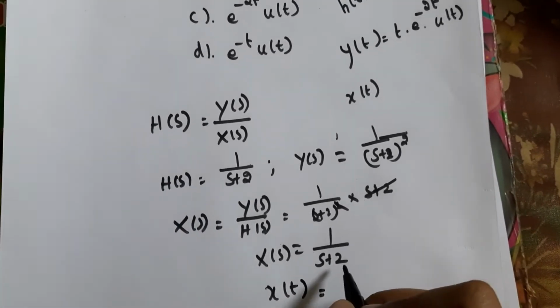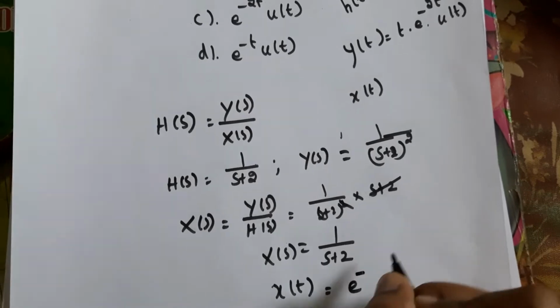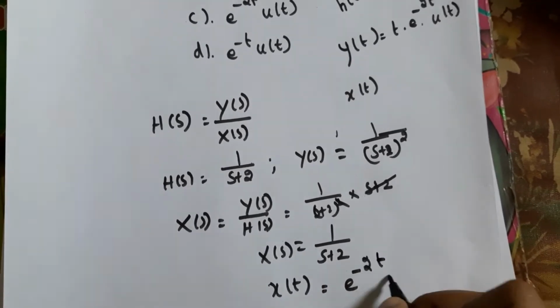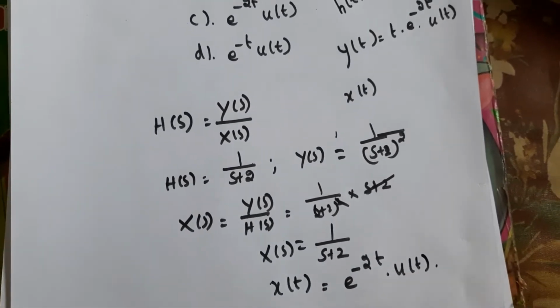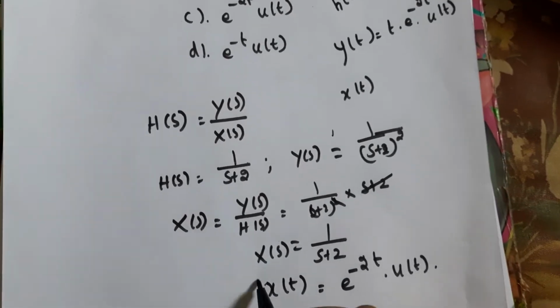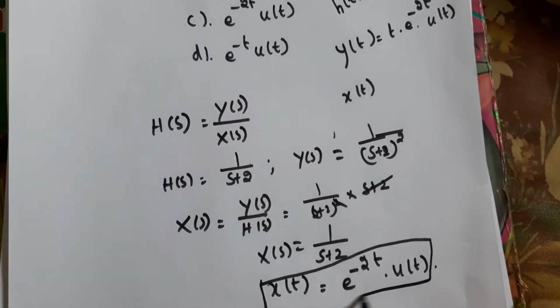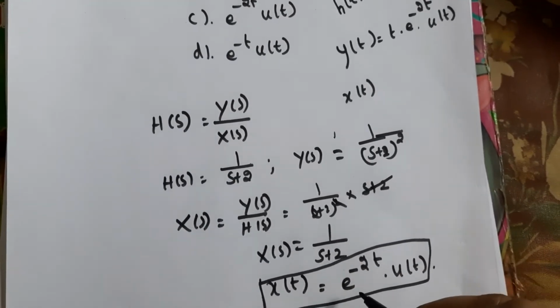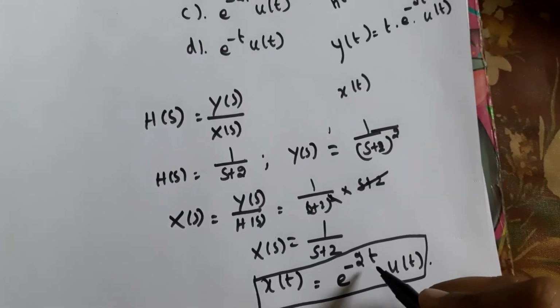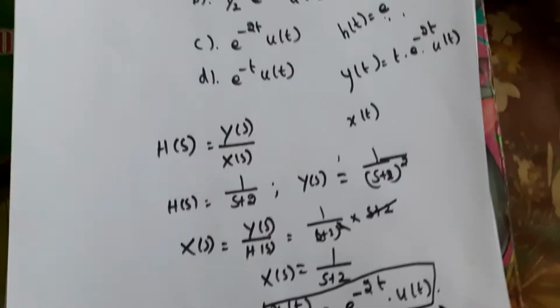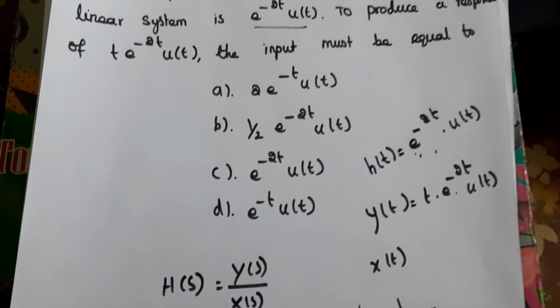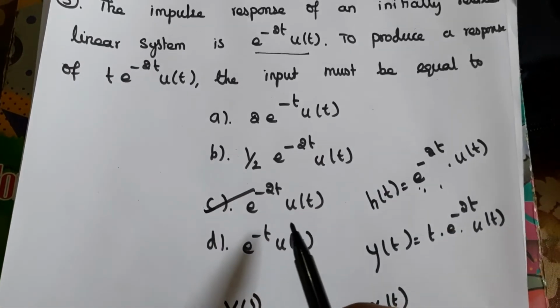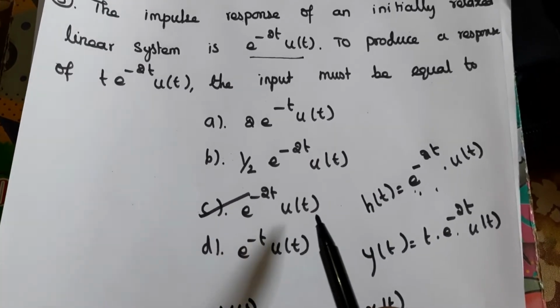The inverse Laplace transform is e power minus 2t into u of t. So this is the input signal of this system, x of t is equal to e power minus 2t into u of t. So here the answer is C, e power minus 2t into u of t.